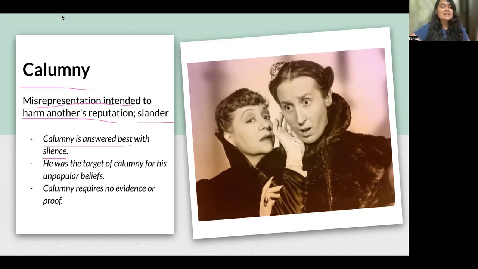So calumny is answered best with silence. That means if you want to answer people who are spreading wrong things about you, you just ought to be silent in response. So that is calumny, where you are misrepresenting someone in order to harm their reputation.